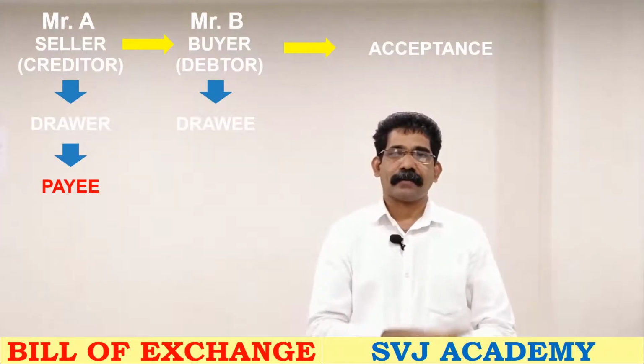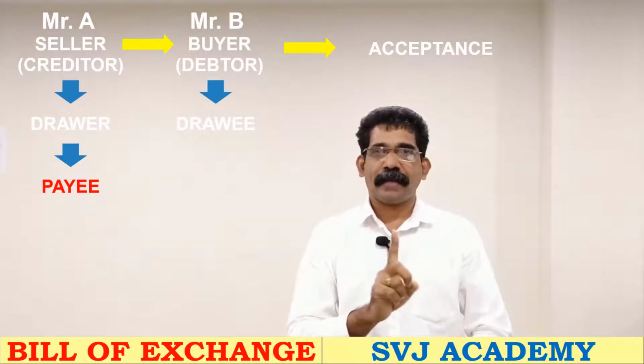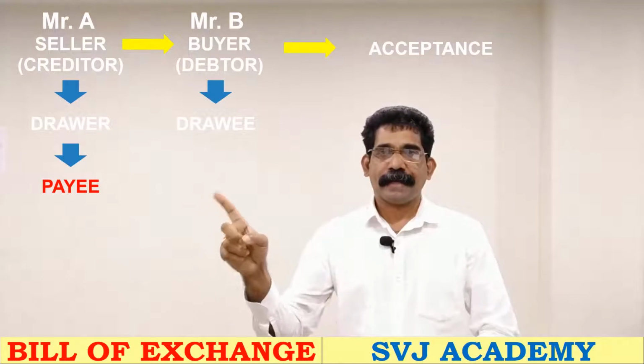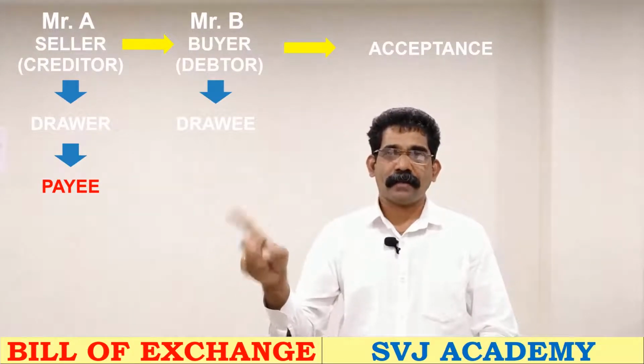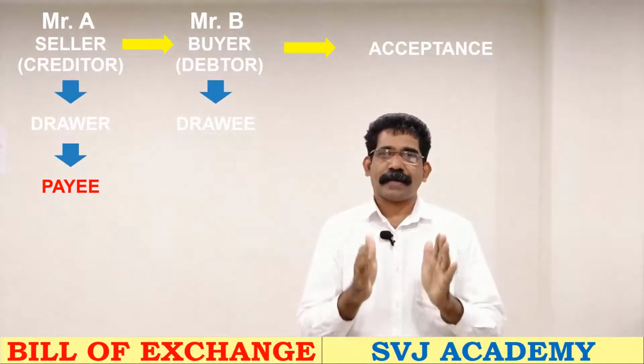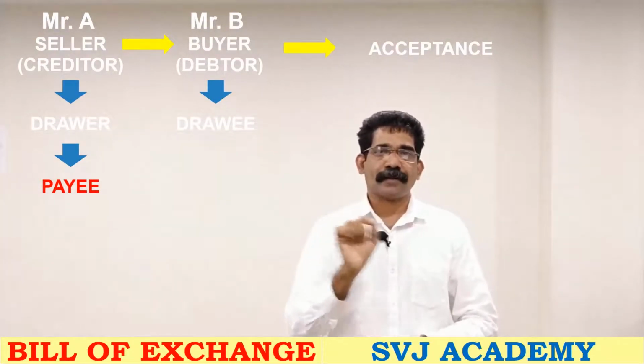In this case, on the maturity date, A will not be the payee. The payee will be C, because he is getting money on the maturity date from B. So in short, the bill of exchange will be born from a credit sale, not from a cash sale.